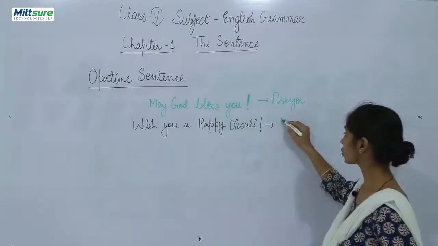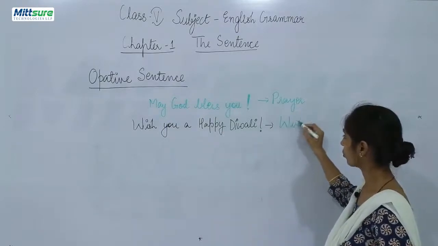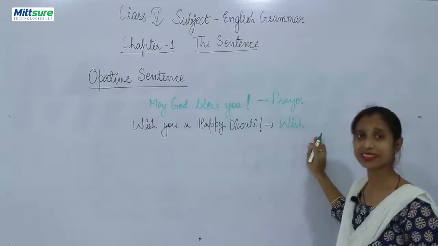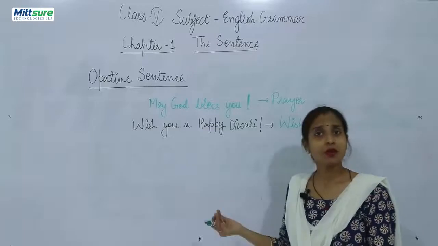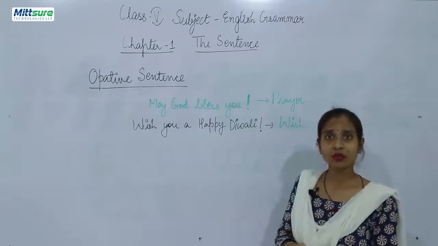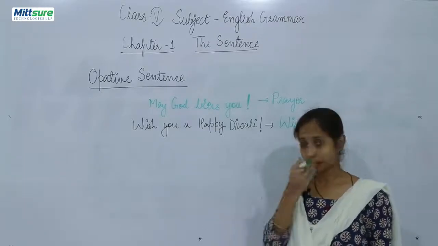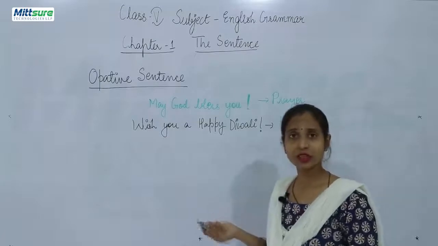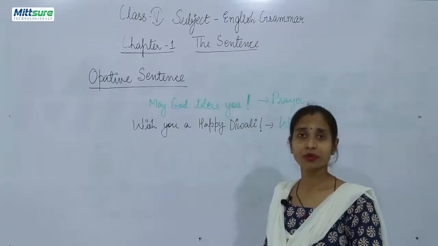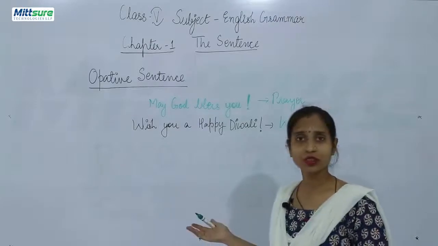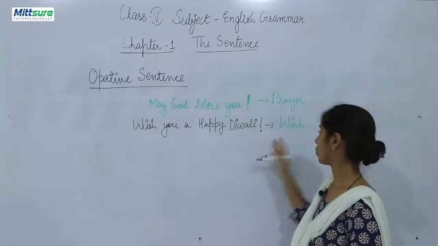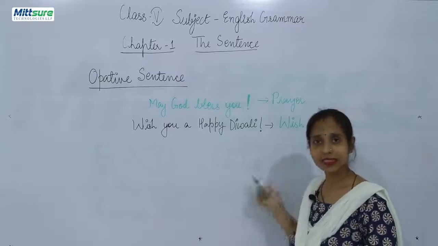So wish is also covered in optative sentences, that you are wishing someone good morning, good afternoon, good evening. This is also known as wish. Good afternoon ma'am, good evening ma'am, good afternoon sir. These are also wishes. So they are also known as optative sentences.